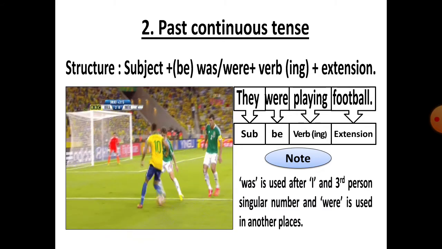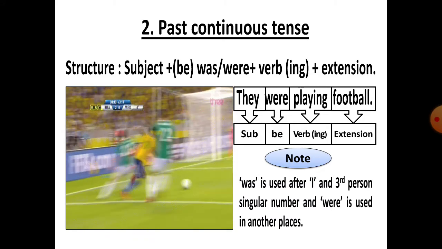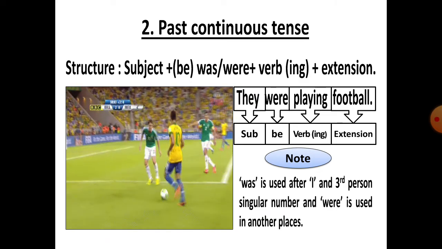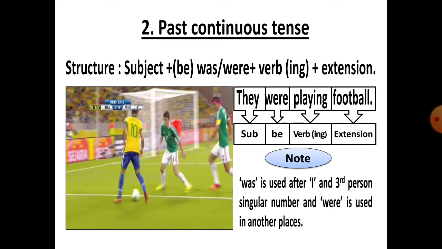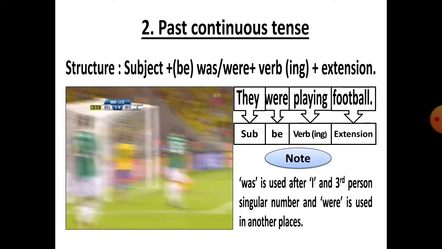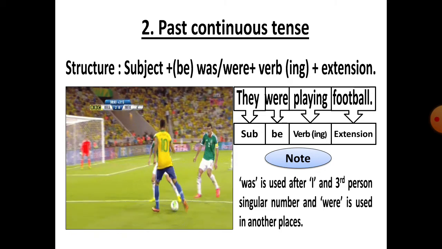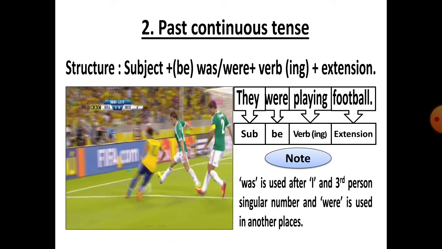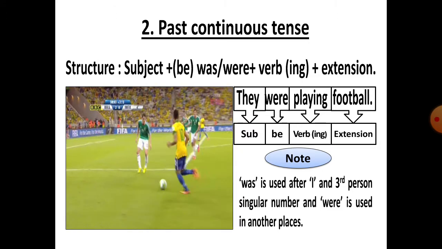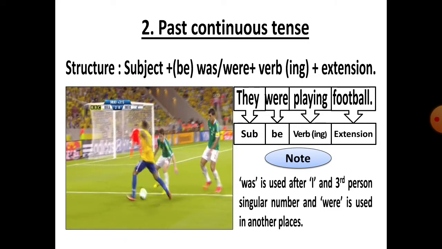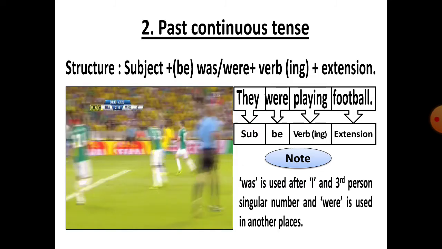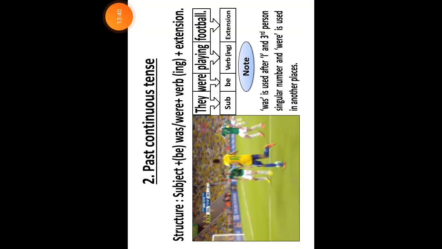Okay, dear students. Was is used after first person and third person singular number, and for the second person and plural first and third person, if it is plural number, then you have to use were. Okay.